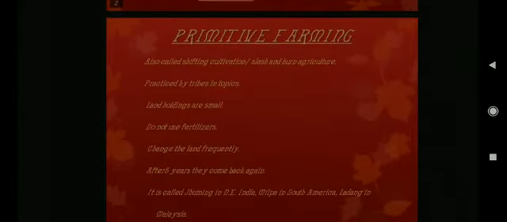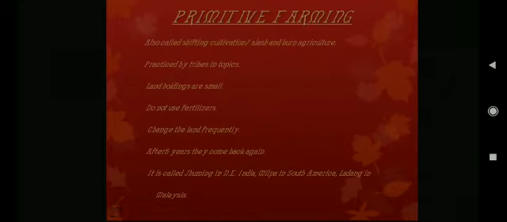These areas are also called shifting cultivation. Areas where primitive farming is done are also known as shifting agriculture areas. And this is the most primitive form of agriculture. This is also known as slash and burn agriculture, especially in tropical forest.